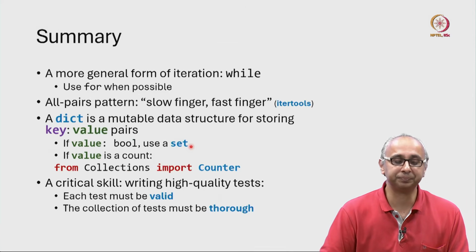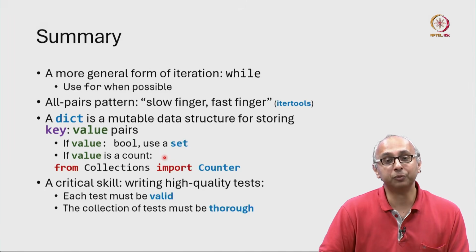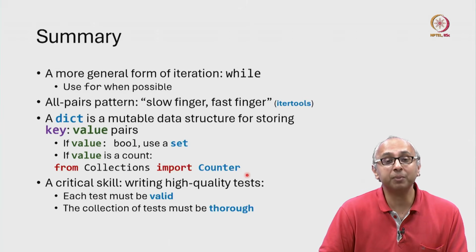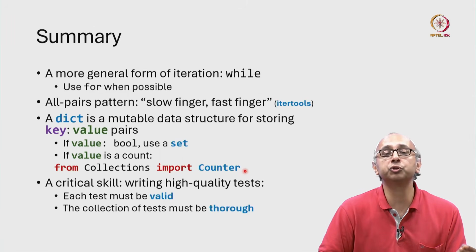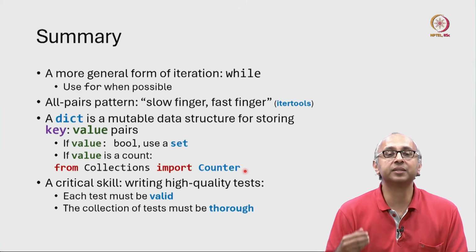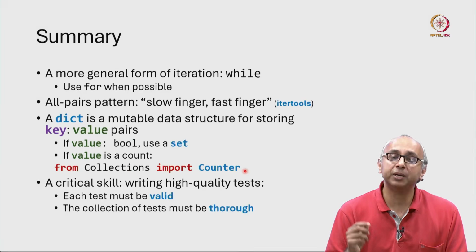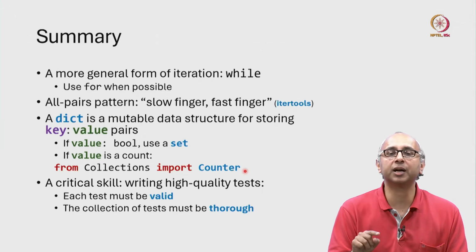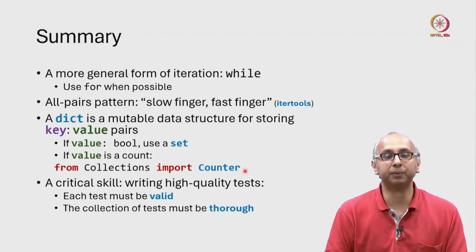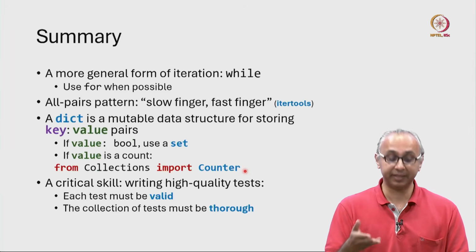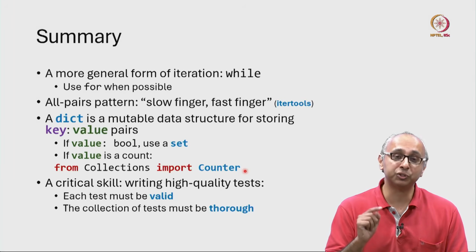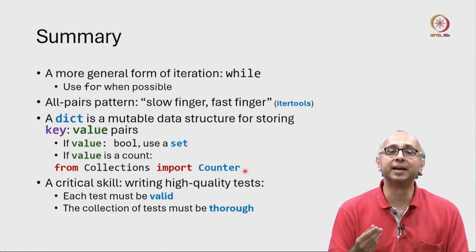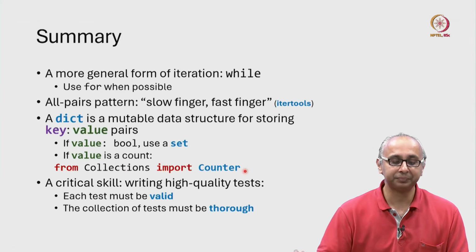If the value is a count, there is a specialized form of a dictionary called a counter. And in the problem that we saw, we actually could have used a counter. You may have observed that the solution proposed by ChatGPT did not use a counter. But if you added one more prompt to that conversation, if you told ChatGPT, please use a counter, I'm sure it would have produced the correct code. So if you were familiar with the fact that there is a specialized form of dictionary that is useful when you count, you can use that as a technical prompt next time.